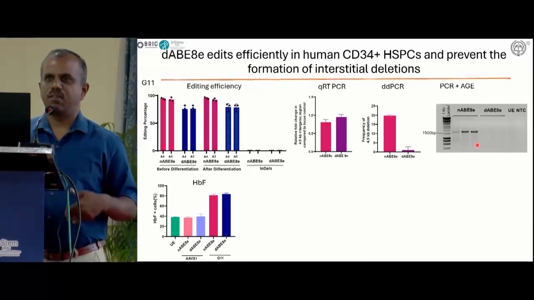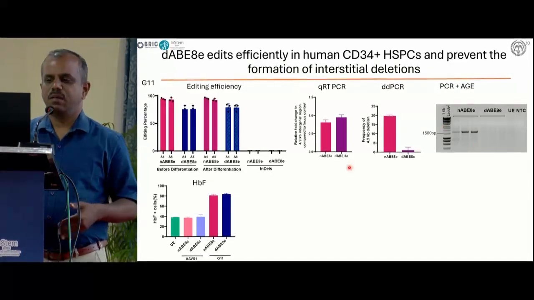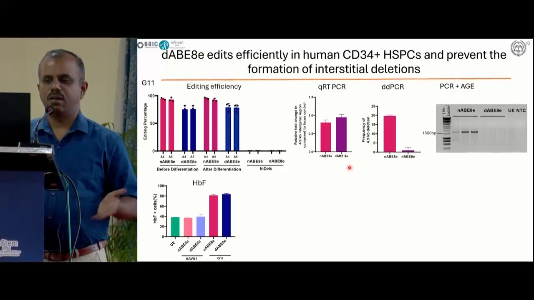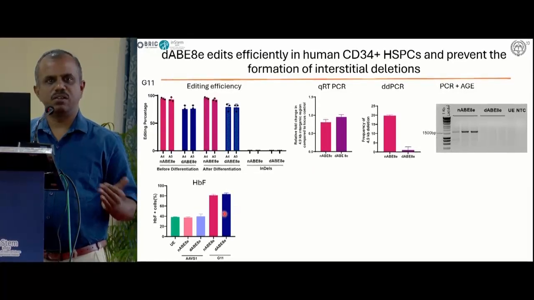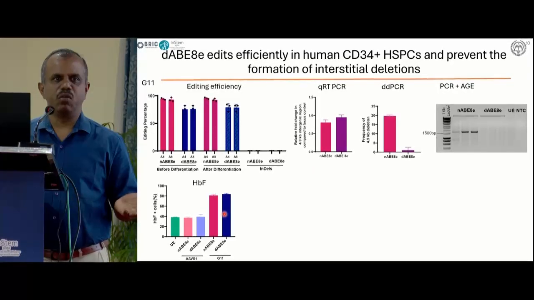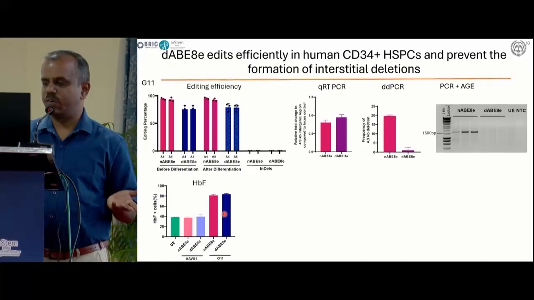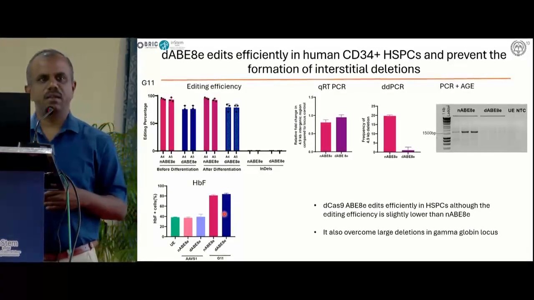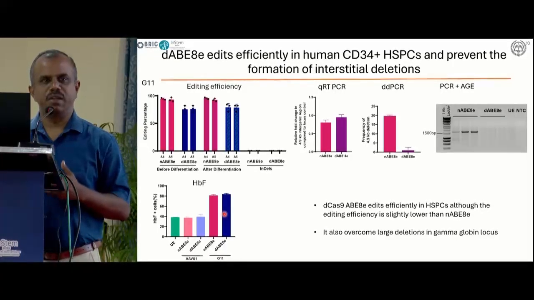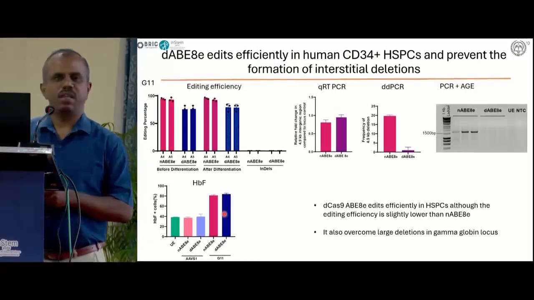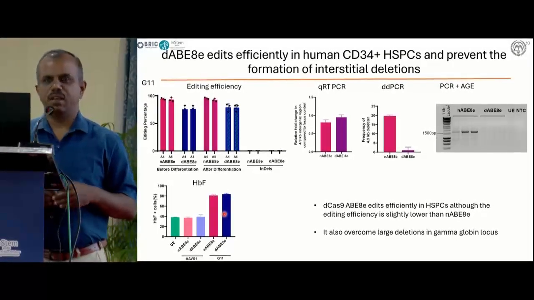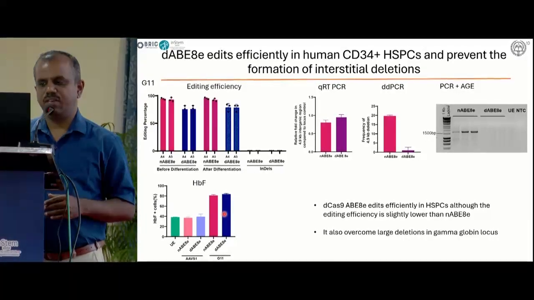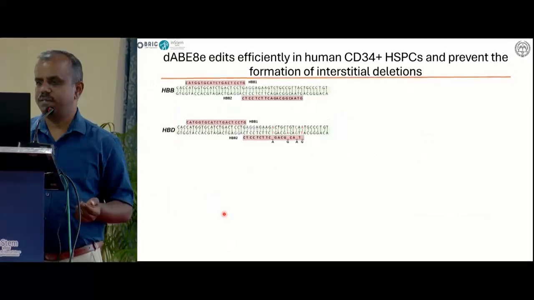And if you look at the level of fetal hemoglobin activation, both our base editor and the nickase base editor show a similar level of fetal hemoglobin activation, showing its therapeutic potential. And now we confirm that by converting the nickase base editor to a DNA break-free base editor, we can overcome the large deletion, and we can also edit the target site at higher frequency without the large deletions.